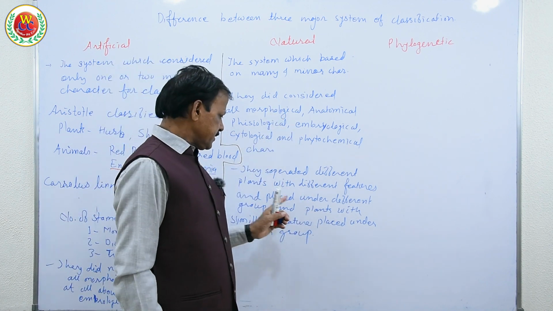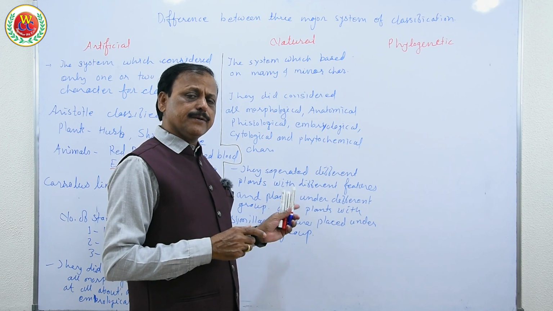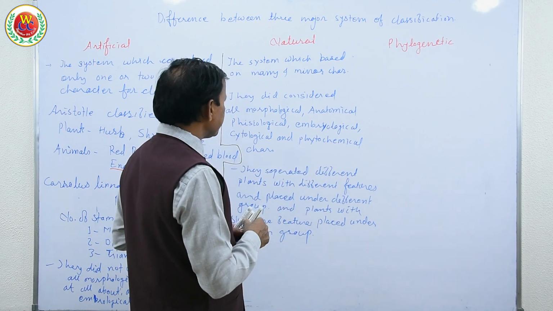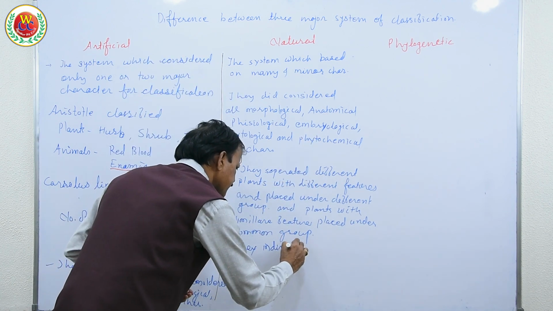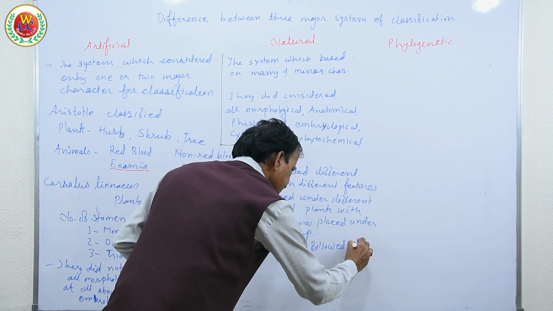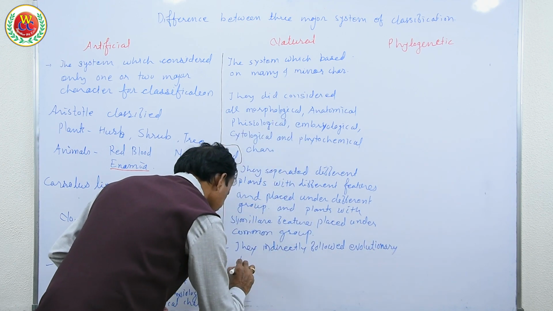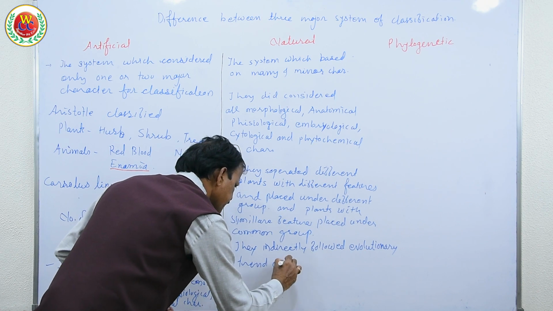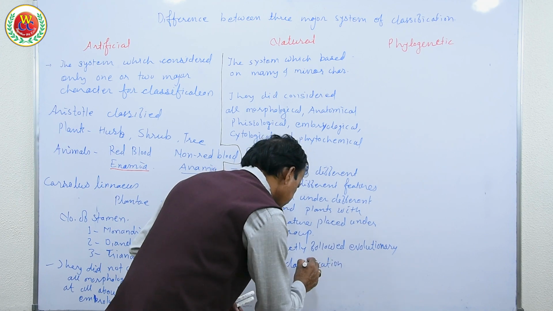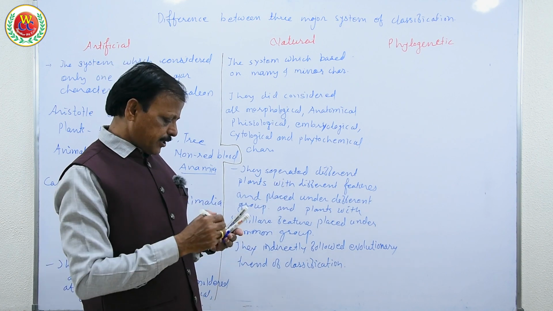This is the difference: the artificial systems placed organisms with different features in the same group, and that was the problem. Here, very important, they indirectly followed the evolutionary trend of classification, although they did not know about or consider Darwin's theory, and therefore it was found to be very accurate.